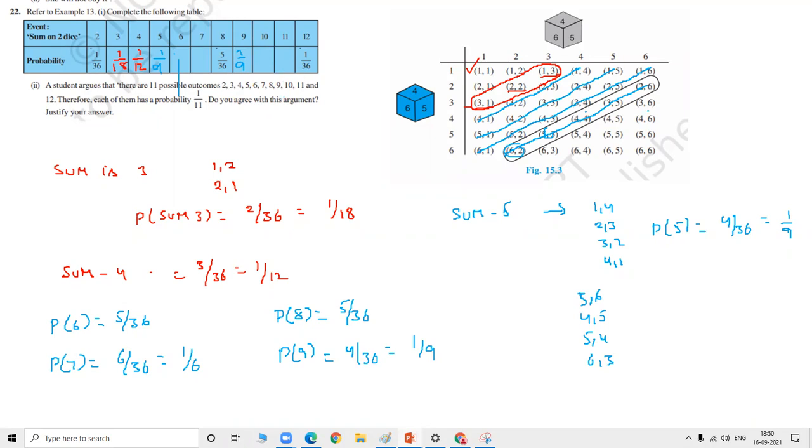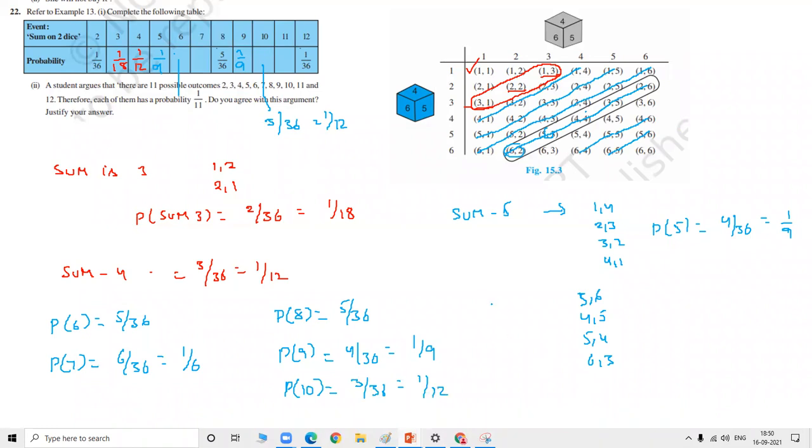Sum is 10. See here. 4 comma 6, 5 comma 5 and 6 comma 4. This is 3 by 36, which is equal to 1 by 12. Getting sum is 11, only 2 options. P of 10 is 3 by 36. That is 1 by 12.